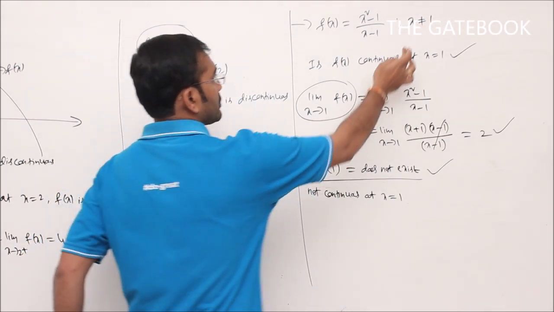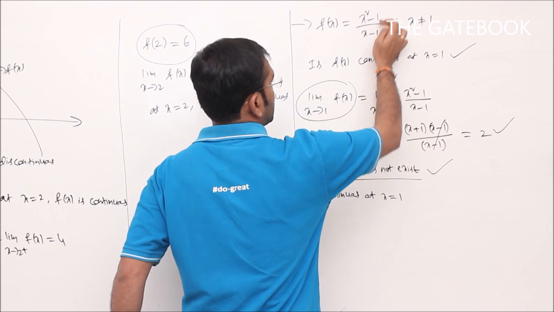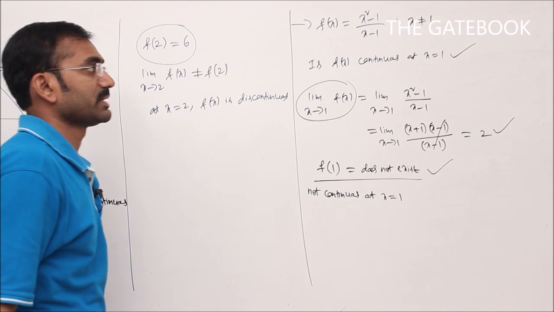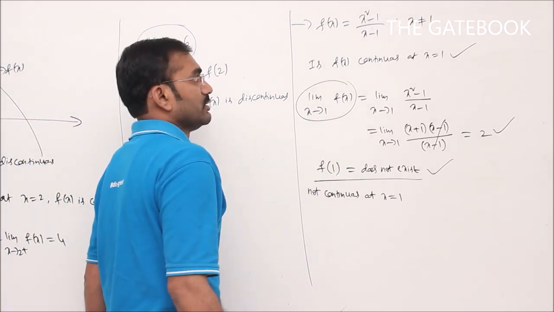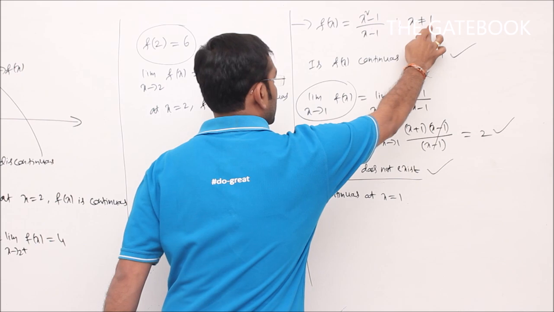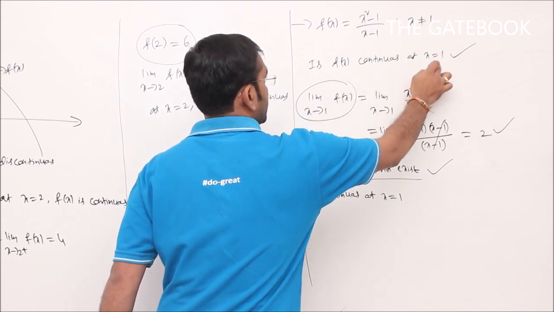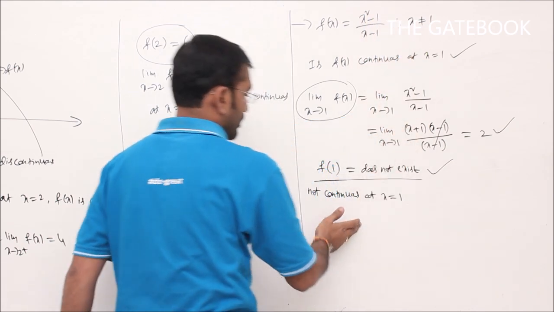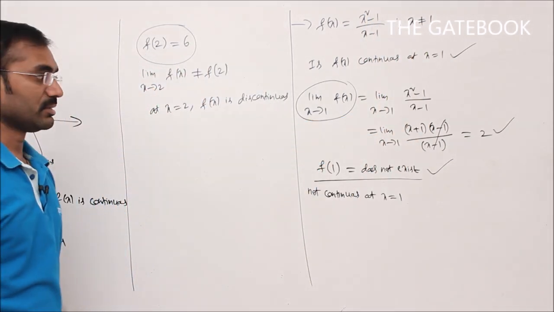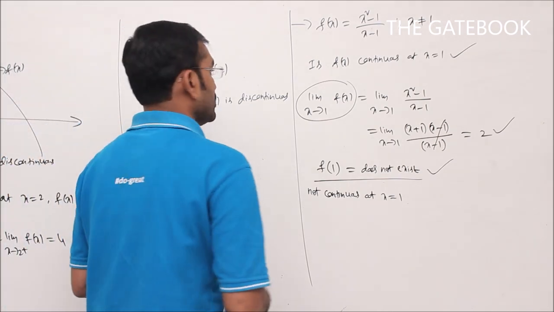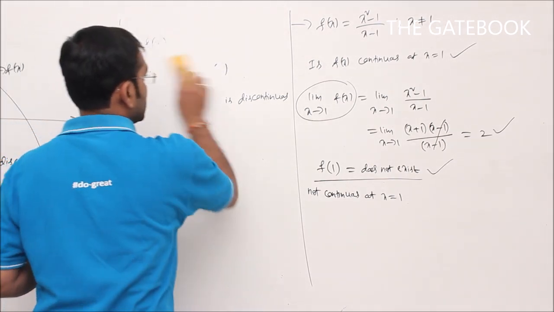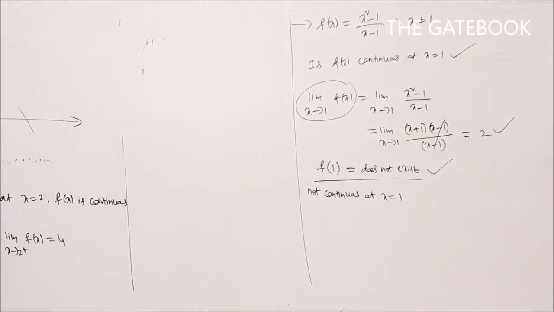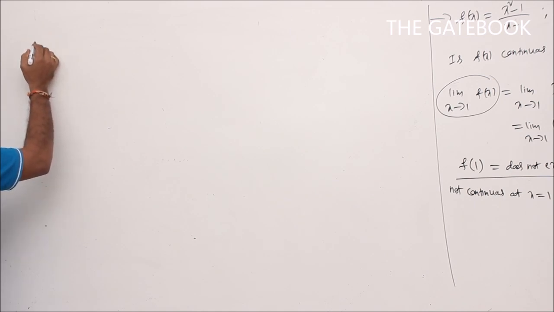See here, if you take x is equal to 1, we will get 1 minus 1 by 1 minus 1, a 0 by 0 form, which is undefined. So at x is equal to 1, the function is not defined, so I am eliminating that point here. Here we are checking continuity at x is equal to 1, where the function is not defined. So if it is not defined, it is always not continuous at that point. That is using the definition. Now using the graph, how can you say that the function is discontinuous? See here, the graph of that function will be like this.